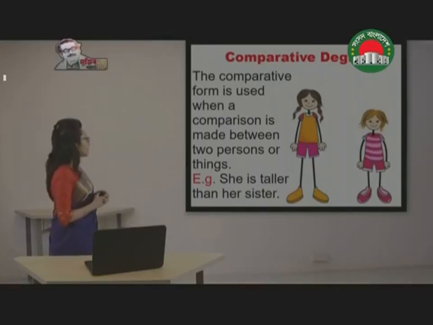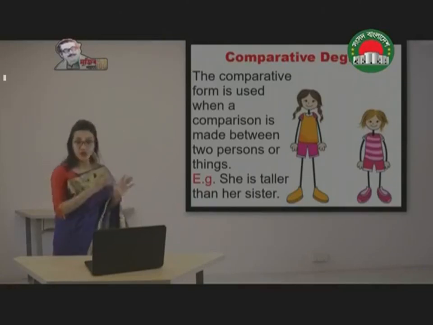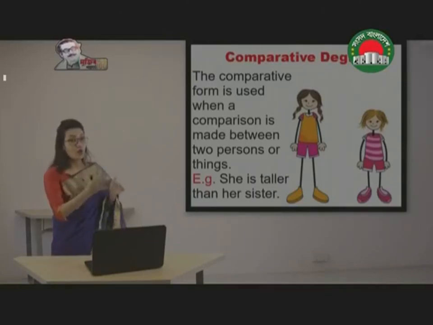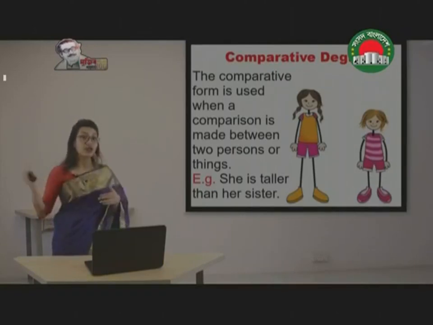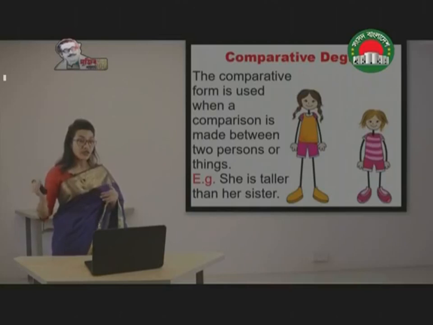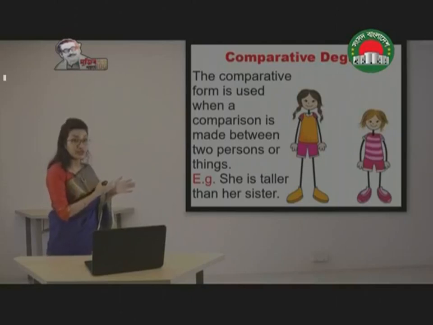For example, she is taller than her sister. So there is a picture where two sisters are standing one next to other, and as you can see, the first person standing here, the one wearing a red t-shirt, she is taller than her sister. For that reason, since the comparison is made between two persons only, we have used comparative degree here, taller.